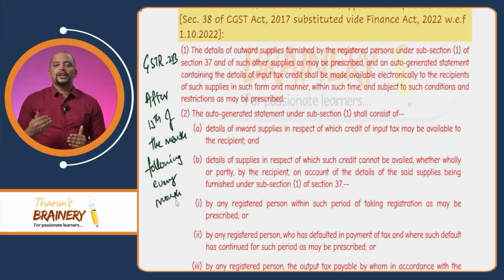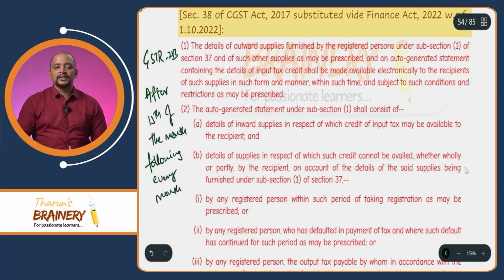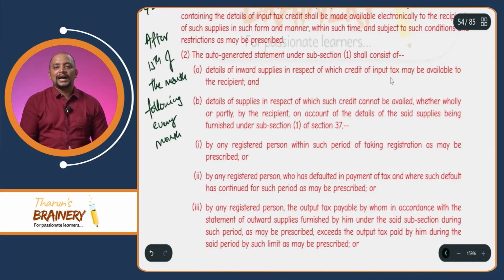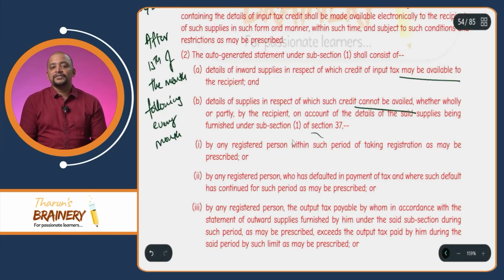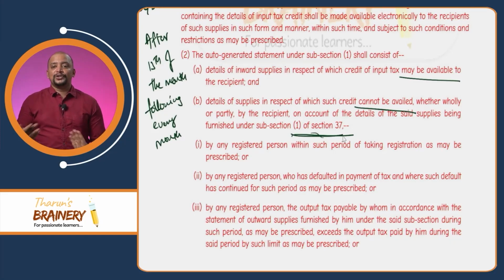So this GSTR2B will contain the details of input tax credit, and it will have two aspects: ITC available and ITC not available. There will be details of inward supplies in respect of which credit is available, and in respect of which credit cannot be availed. Why can credit not be availed? Even though it is reflected in GSTR1 filed by the supplier, ITC may not be available to the recipient.